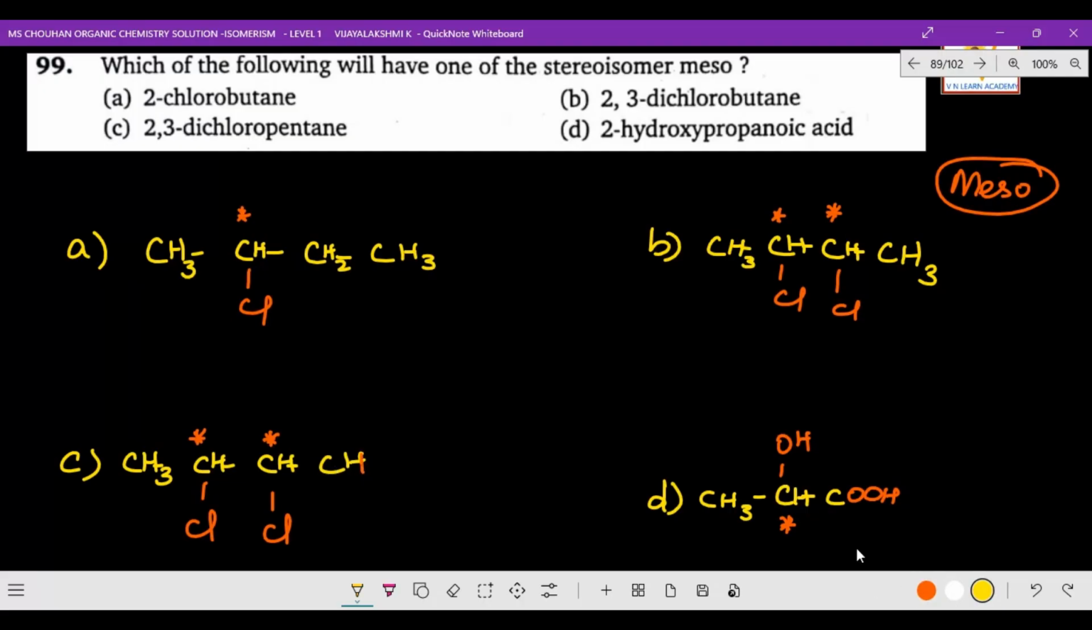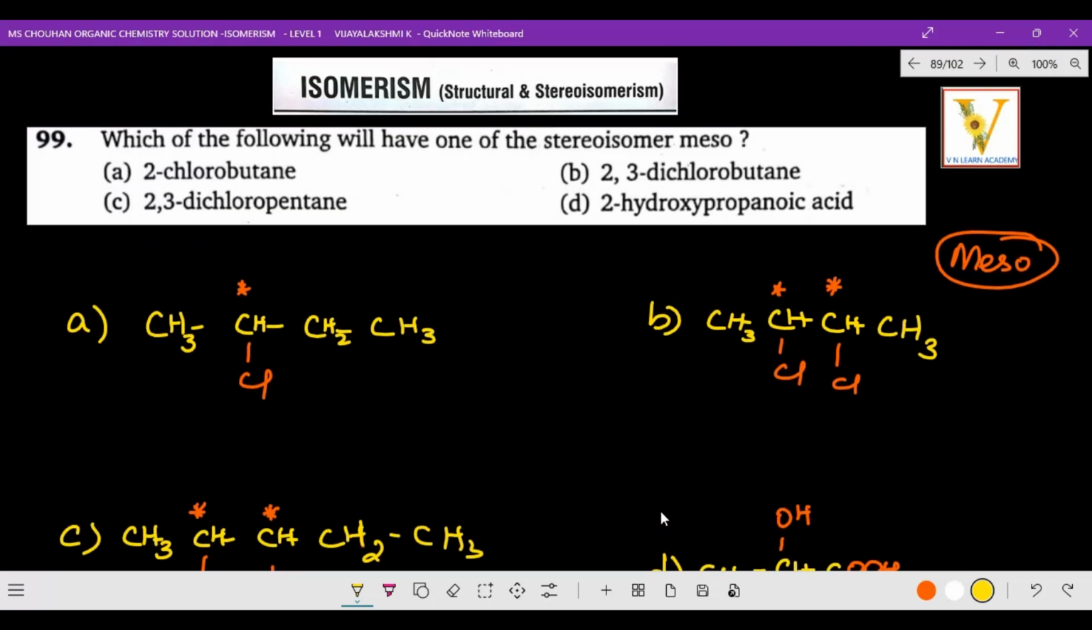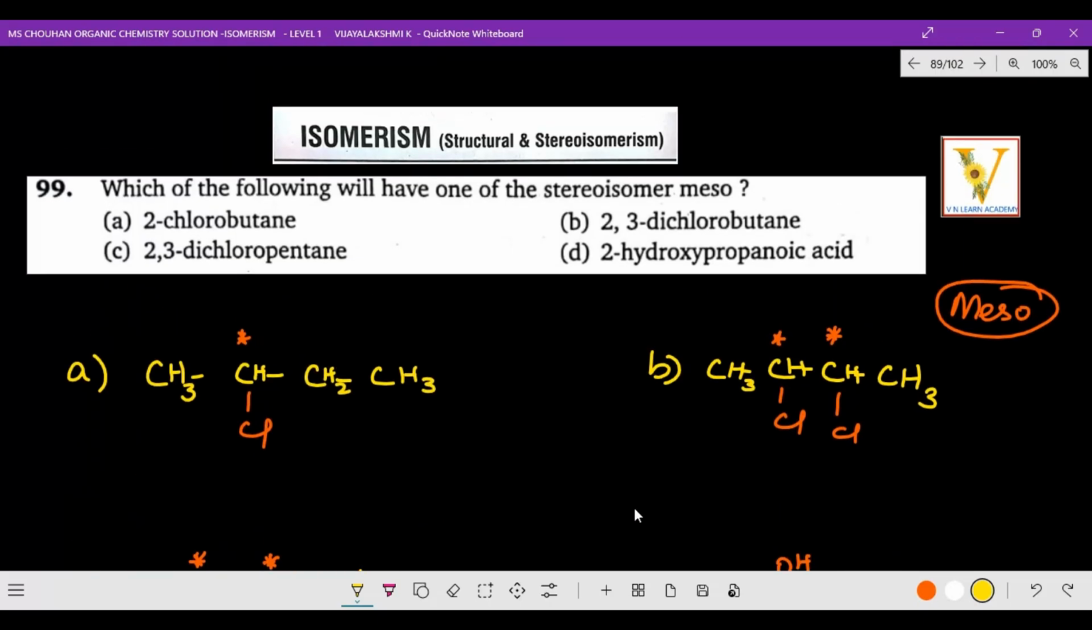Yeah, here CH2, CH3. 2, 3, 1, 2, 3, 4, 5. 2,3-dichloropentane. Yes. And the last one, 2-hydroxypropionic acid, 2-hydroxy propionic acid, 1, 2, 3, right? Now in that, how do we identify meso? As I mentioned, meso means what? Minimum 2 chiral centers have to be present.